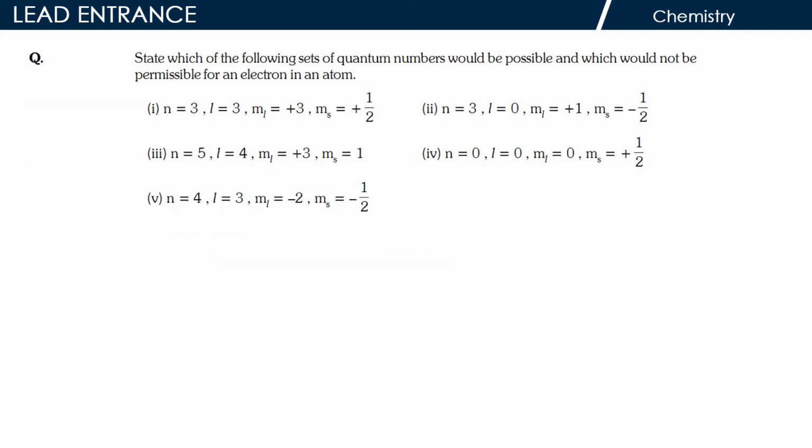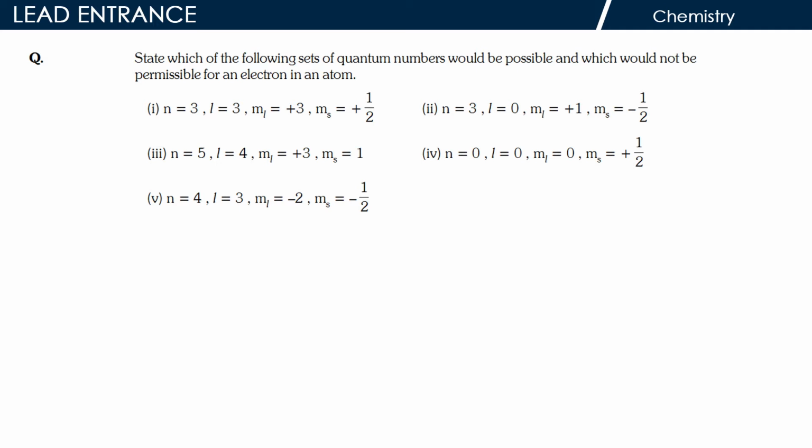Question 3. State which of the following sets of quantum numbers would be possible and which would not be permissible for an electron in an atom. 1. n is equal to 3, l is equal to 3, ml is equal to plus 3, ms is equal to plus 1 divided by 2. 2. n is equal to 3, l is equal to 0, ml is equal to plus 1, ms is equal to minus 1 divided by 2. 3. n is equal to 5, l is equal to 4, ml is equal to plus 3, ms is equal to 1.